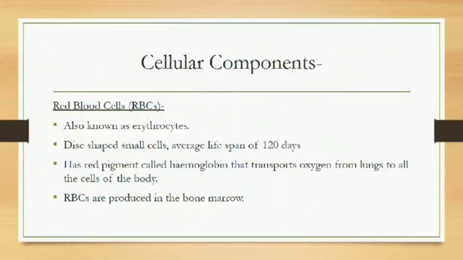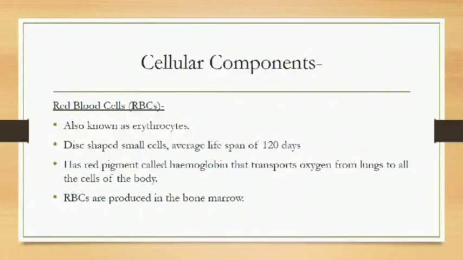First type of cell which we will discuss is red blood cell, RBC. The other name for RBC is erythrocytes. They are disc shaped, they are very small in size. Average lifespan of one RBC is 120 days. Why do we call them red blood cells? Obviously because they are red in color.